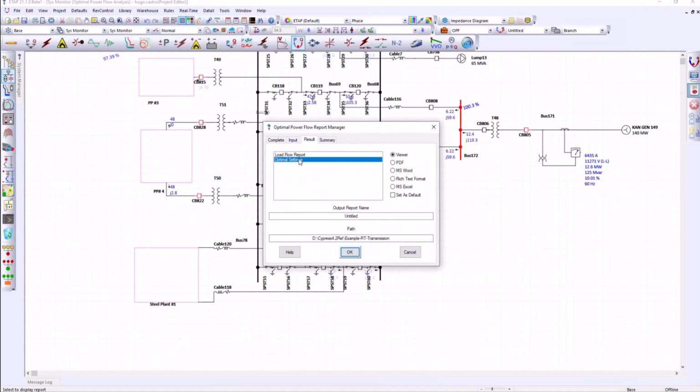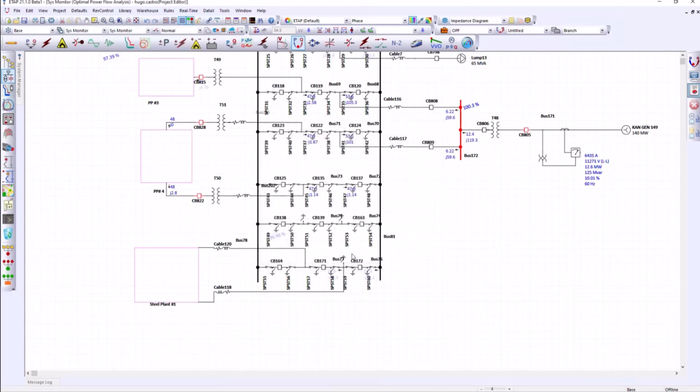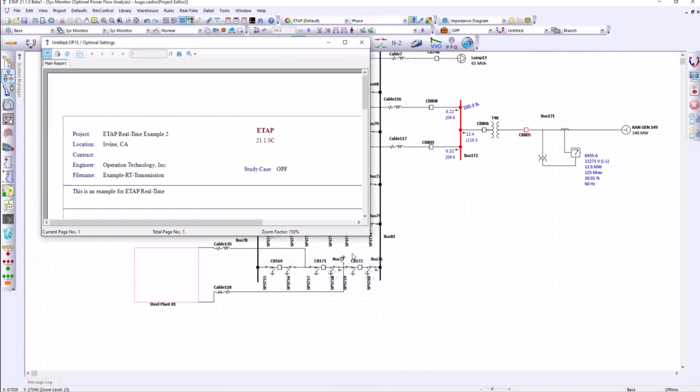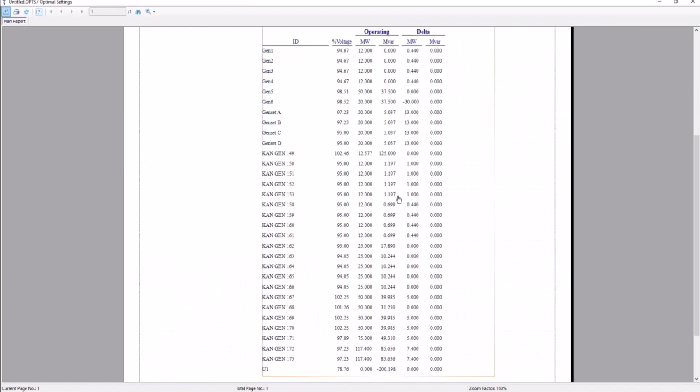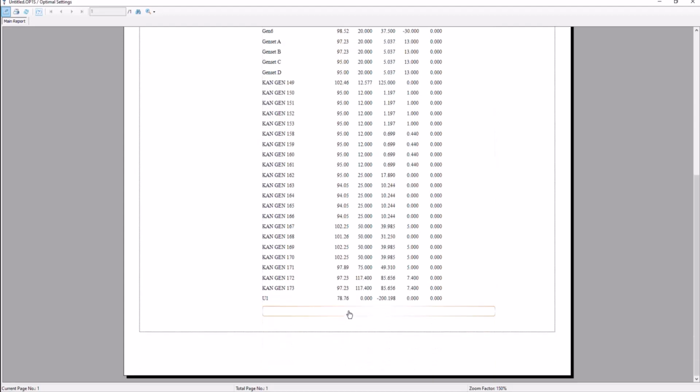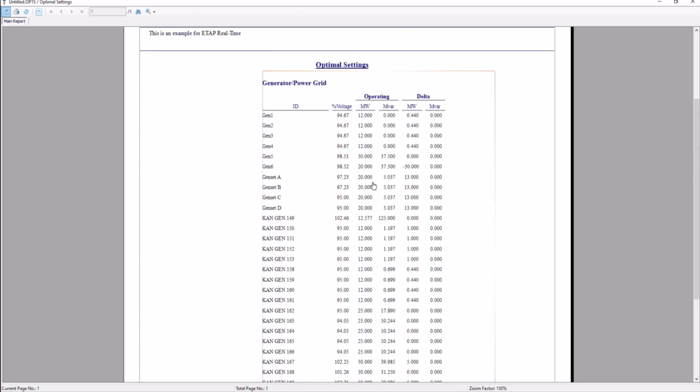I'm going to select the optimal settings results that were calculated from within our objectives. These reports will show the optimal dispatch. The voltages are within the acceptable limits, so the reactive dispatch has passed. The real power dispatch can also be seen. We can see the increase in megawatts of Genset A, being a more cost-effective unit in comparison to Gen 6. Thus, Gen 6 is being reduced since it is the less efficient generator.